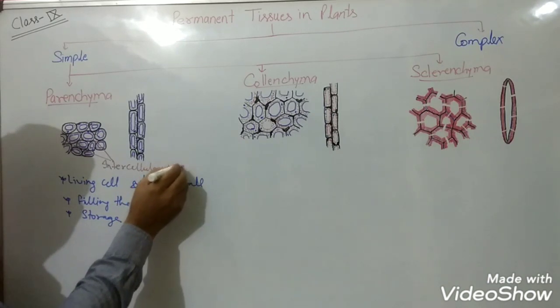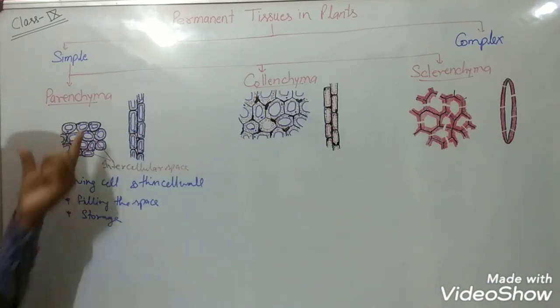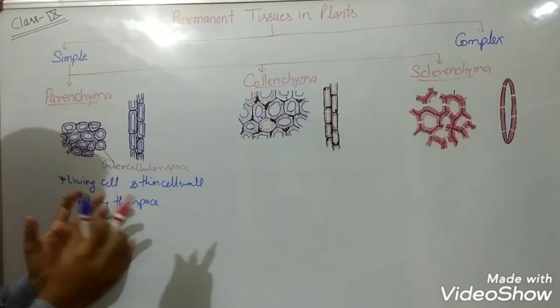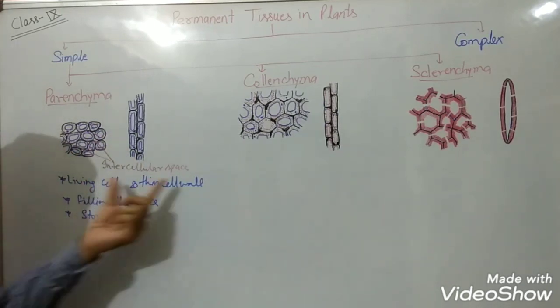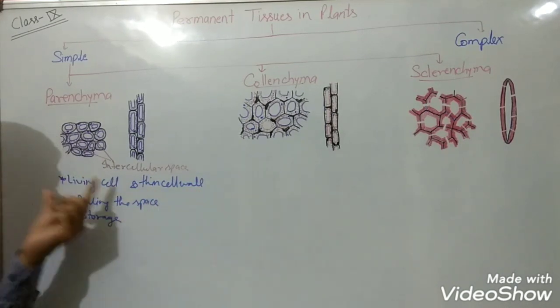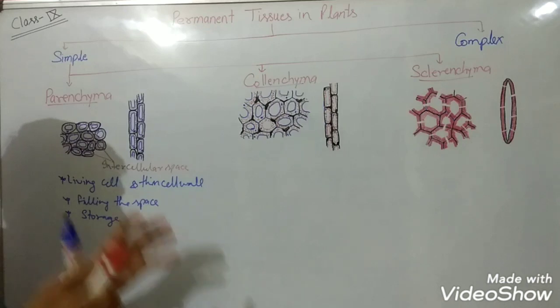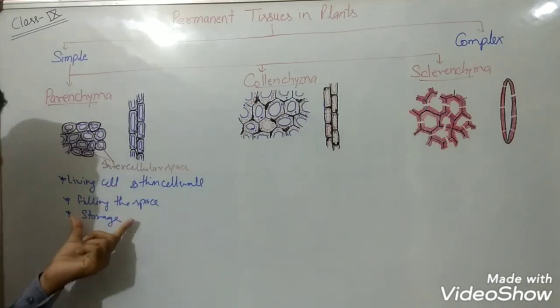So these parenchymatous tissues are loosely packed, with thin cell walls, and are living cells. Normally they fill everywhere there is a space,